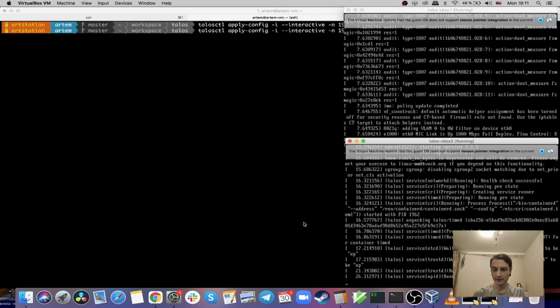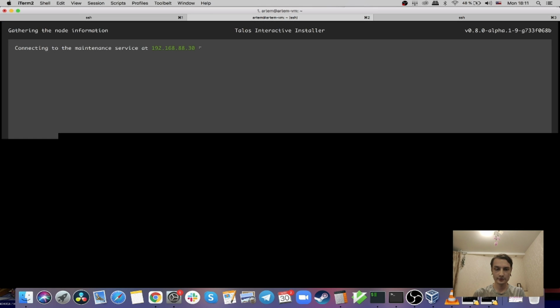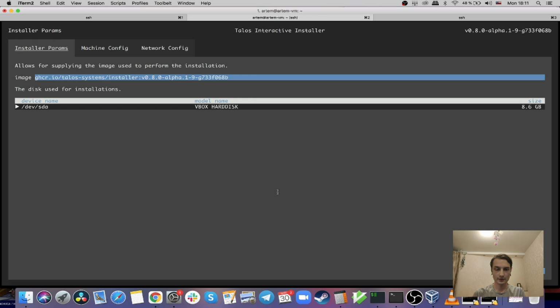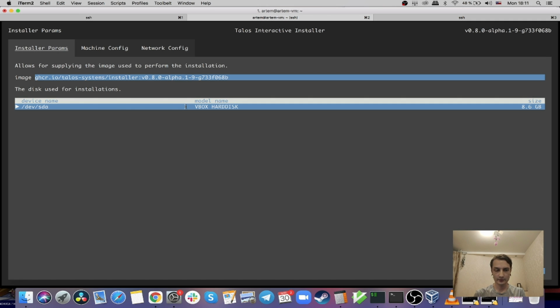So it looks like this second node has started the gRPC and should be able to get the configuration from this node. And here we have the configuration for the second one. As you remember, we had only a single disk there, so it's the same here.